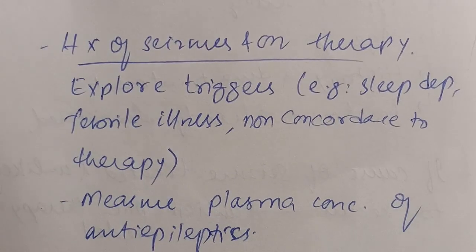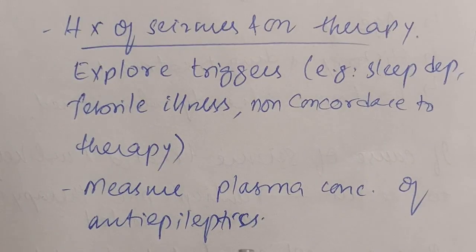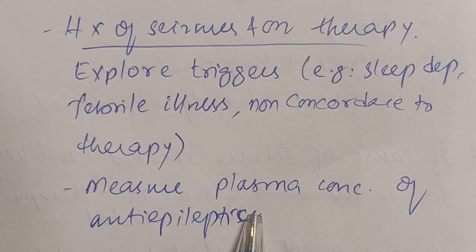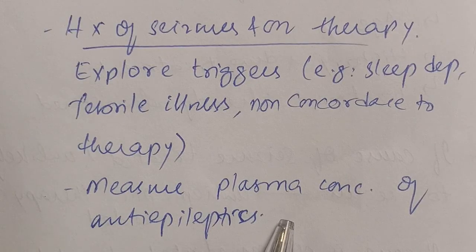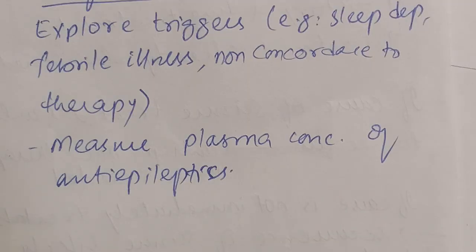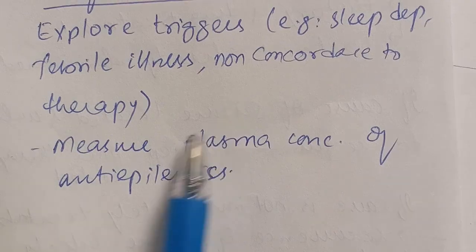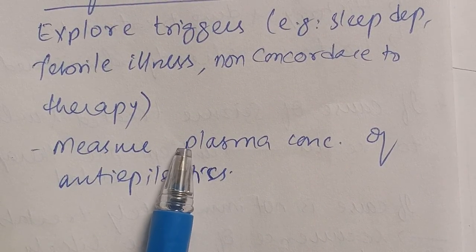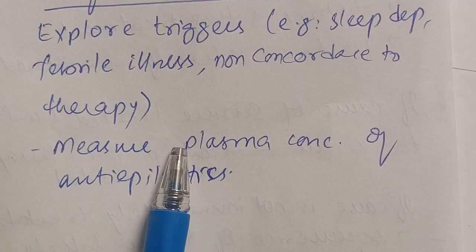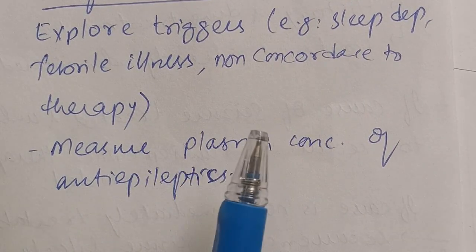So we are going to explore the triggers, and also we are going to measure the plasma concentration of the anti-epileptic drugs. In such manner, we are going to approach the patient when we do the follow-up after the seizure activity. This video sums up the treatment and management of the patient who is having seizure and status epilepticus. You do not have to go through all the text of the ETG. You can just watch my video, and you can crack the exam and questions regarding this topic.